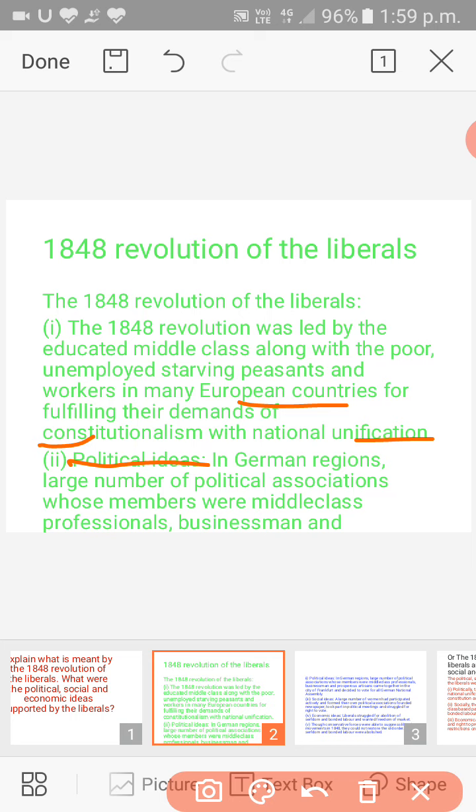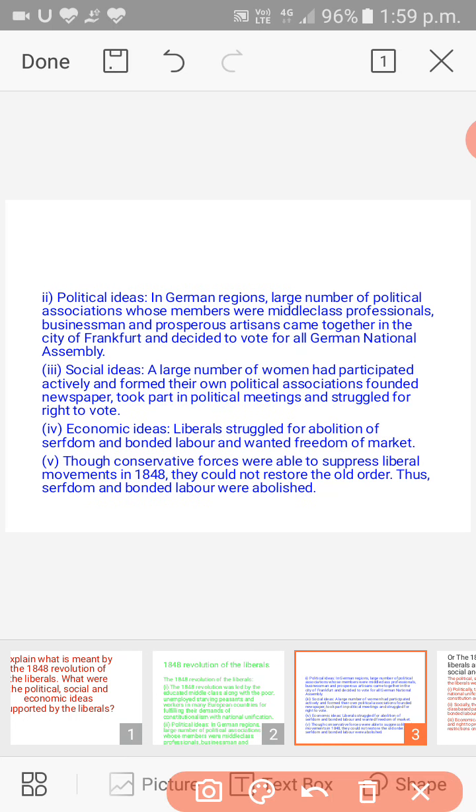In the German region, a large number of political associations, whose members were middle class professionals, businessmen and prosperous artisans, came together in the city of Frankfurt and decided to vote for an all German National Assembly. So guys, the first point is the political revolution of the liberals during the period of 1848. Here, political ideas in the German region: large number of political associations whose members were middle class professionals, businessmen and prosperous artisans came together in Frankfurt and decided to vote for an all German National Assembly.